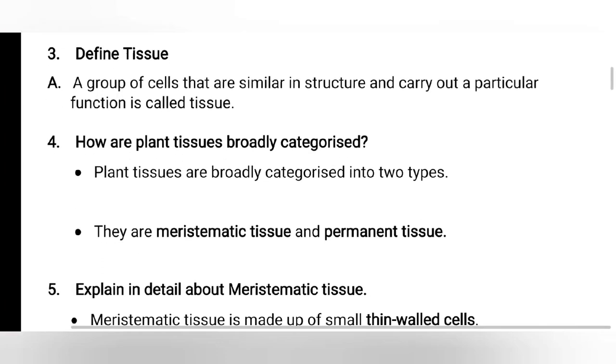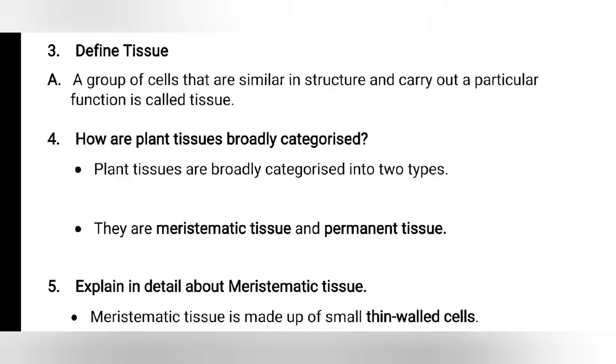Next question, how are plant tissues broadly categorized? Plant tissues are broadly categorized into two types. They are meristematic tissue and permanent tissue.